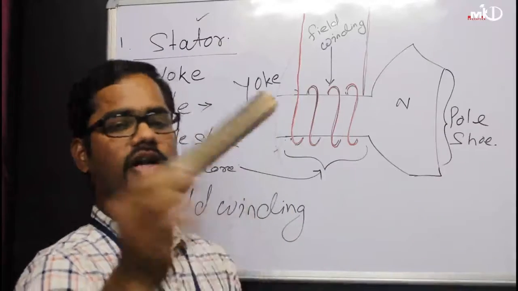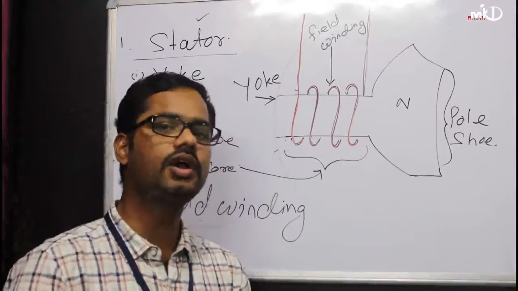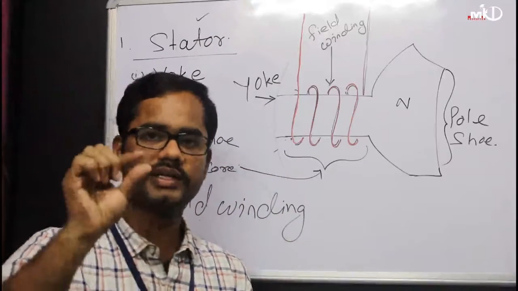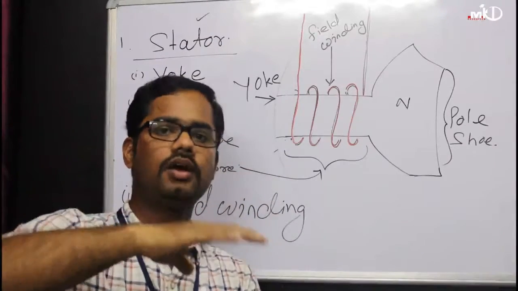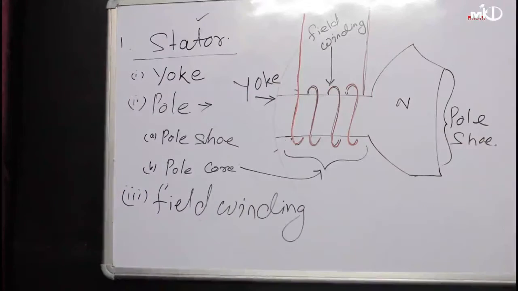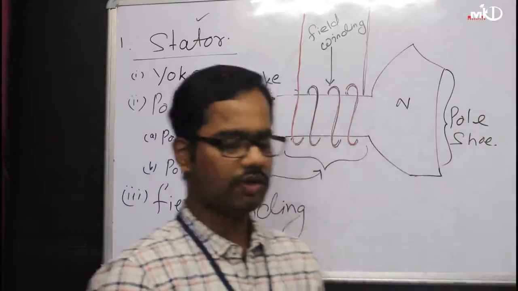And this is not a single piece. This is not like a duster. This is your lamination of one sheet upon another. Thin sheets are laminated one upon another to make a pole. From the paper you can understand.